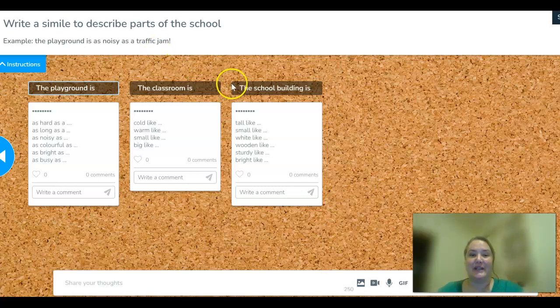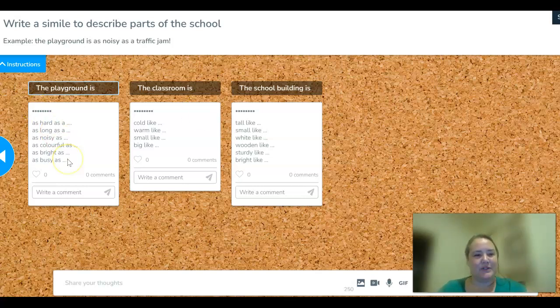And then the school building is tall, small, white, wooden, sturdy, which means sort of strong and solid, or bright. Which one would you choose? And you've got to think of something that's also that. So you might say the school building is sturdy like, what's something else that's sturdy and strong? Sturdy like a steel bridge.